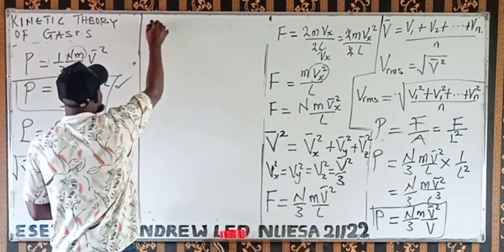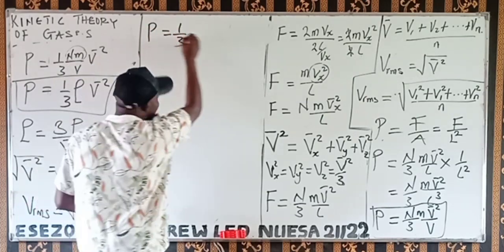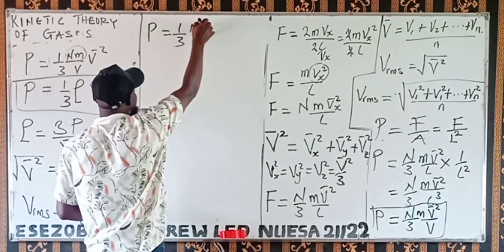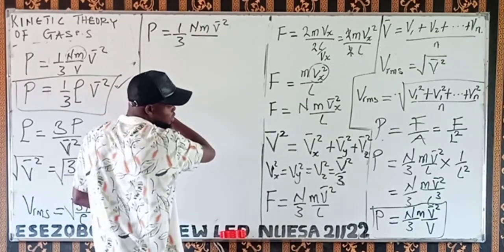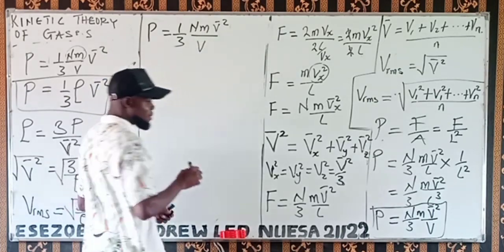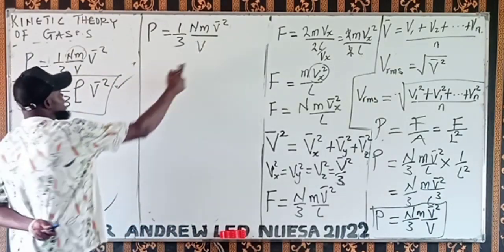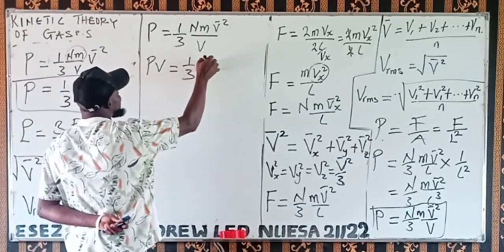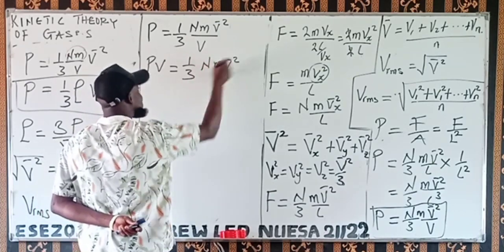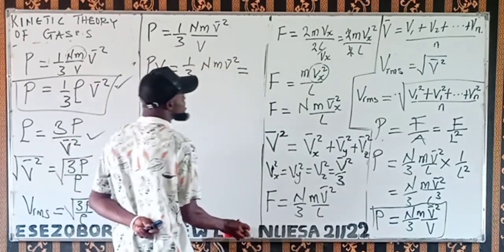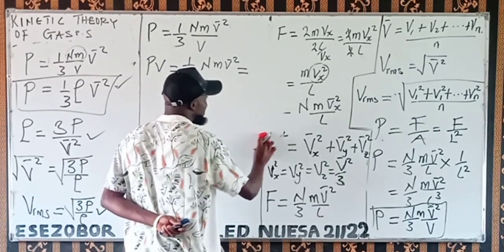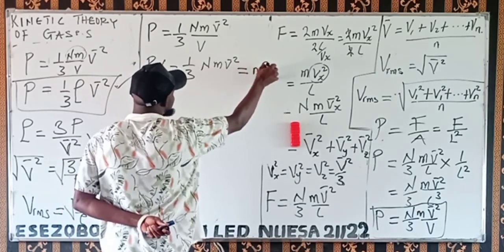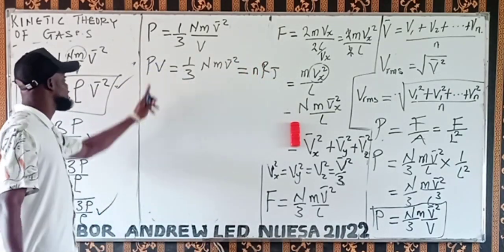You can recall that P is equal to 1 over 3 nm v bar squared over volume. If I move this V to this place, I'll have PV is equal to 1 over 3 nm v bar squared. And this PV is the same as in the general equation of an ideal gas. The equation of an ideal gas, we said PV is equal to nRT. I don't know if you can remember that.